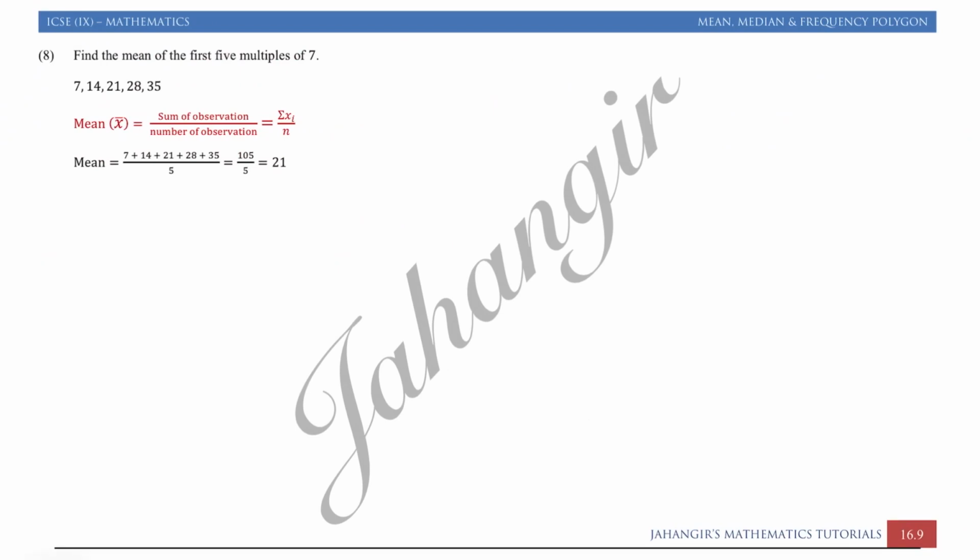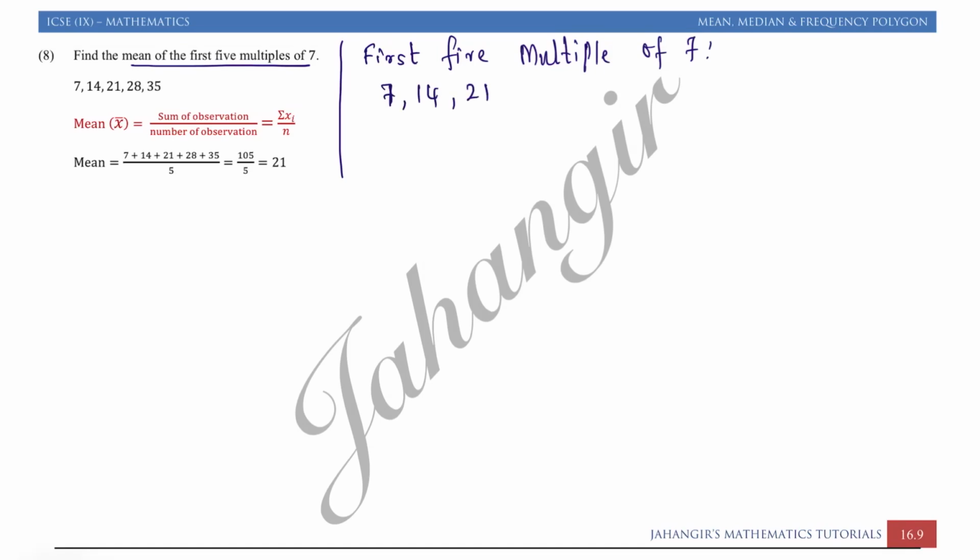Find the mean of first 5 multiples of 7. So we will write the first 5 multiples of 7. 7 ones are 7, 7 twos are 14, 7 threes are 21, 7 fours are 28, 7 fives are 35. We have to find the average of the first 5 multiples of 7.